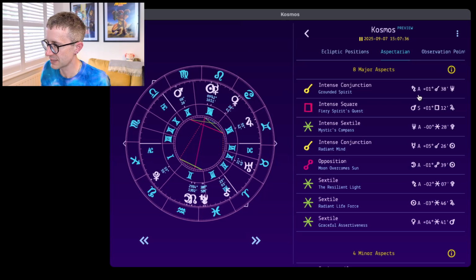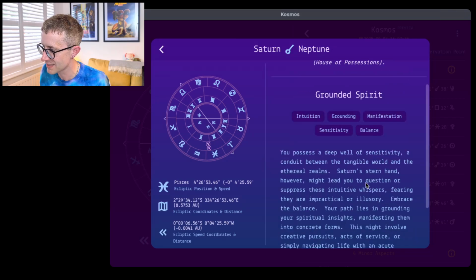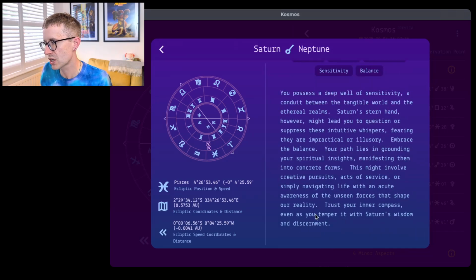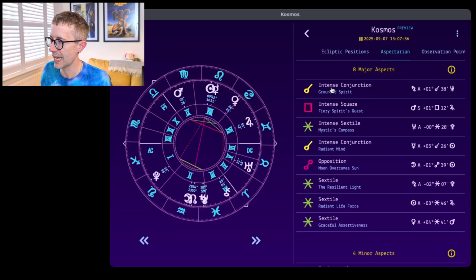It shows you the fastest planet on the left here. This is Saturn on Neptune, and you can see Saturn in conjunction with Neptune. Saturn is dominating Neptune. This is taking place in Pisces in your second house, the house of possessions. And it says grounded spirit, intuition, grounding, manifestation, sensitivity, and balance. Oh, that's a little short one here. I'm going to be adding a lot more information into these.